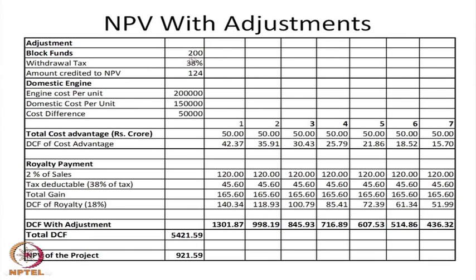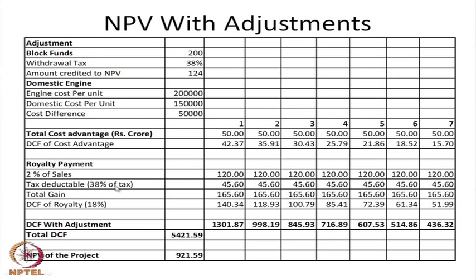Block fund 200 crores, withdrawal tax 38%, he gets a benefit of 124 crores. Domestic engine, he is getting a benefit of 50,000 every year, multiplied by 1 lakh units. But you have to bring it to present value, so you discount by 18% to get the discounted cost advantage every year. Similarly, royalty payment is 2% of sales: 1 lakh into the sales amount of 6 lakh, and 2% of that is 120 crores every year.